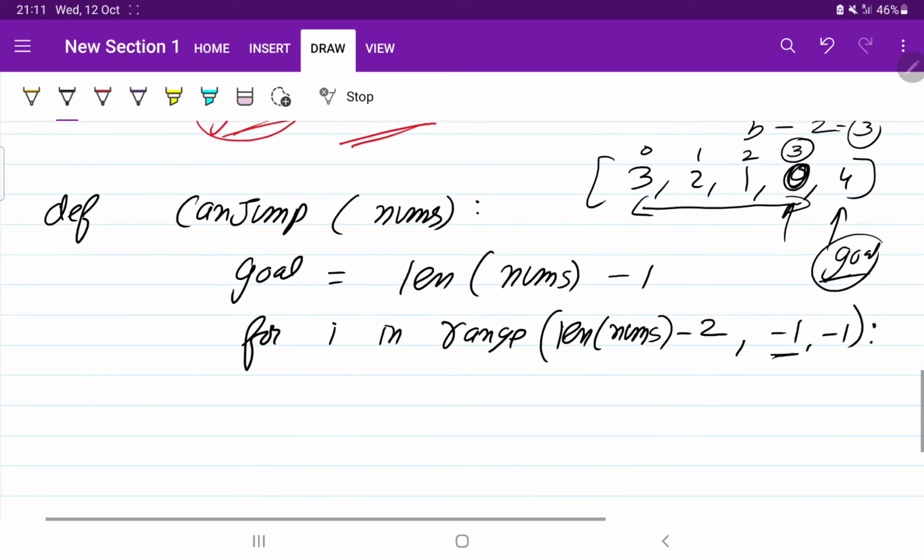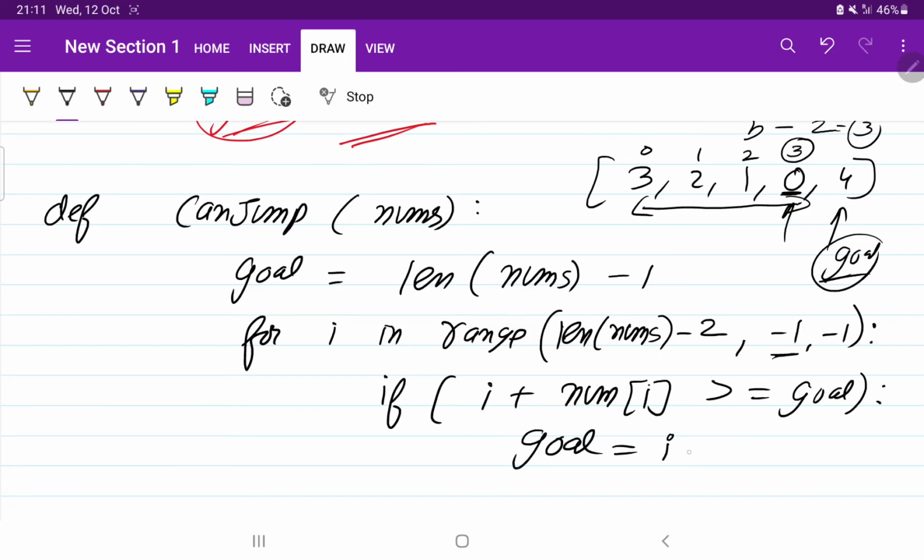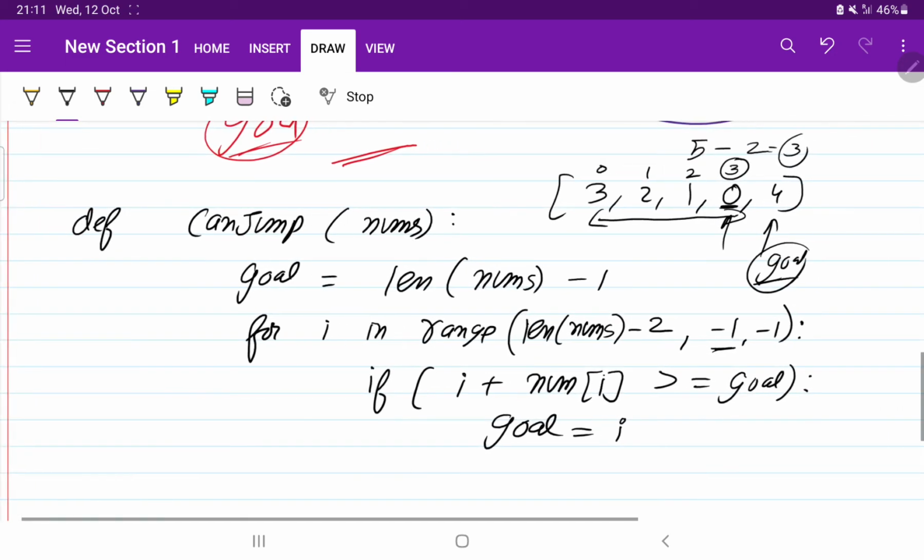Okay, so suppose we reached this position, now what I need to check is whether we need to shift our goal or not. So we are going to apply the condition: if i plus nums[i] is greater than or equal to goal, and this condition is satisfied, then we are going to shift our goal to i. I will tell you how.